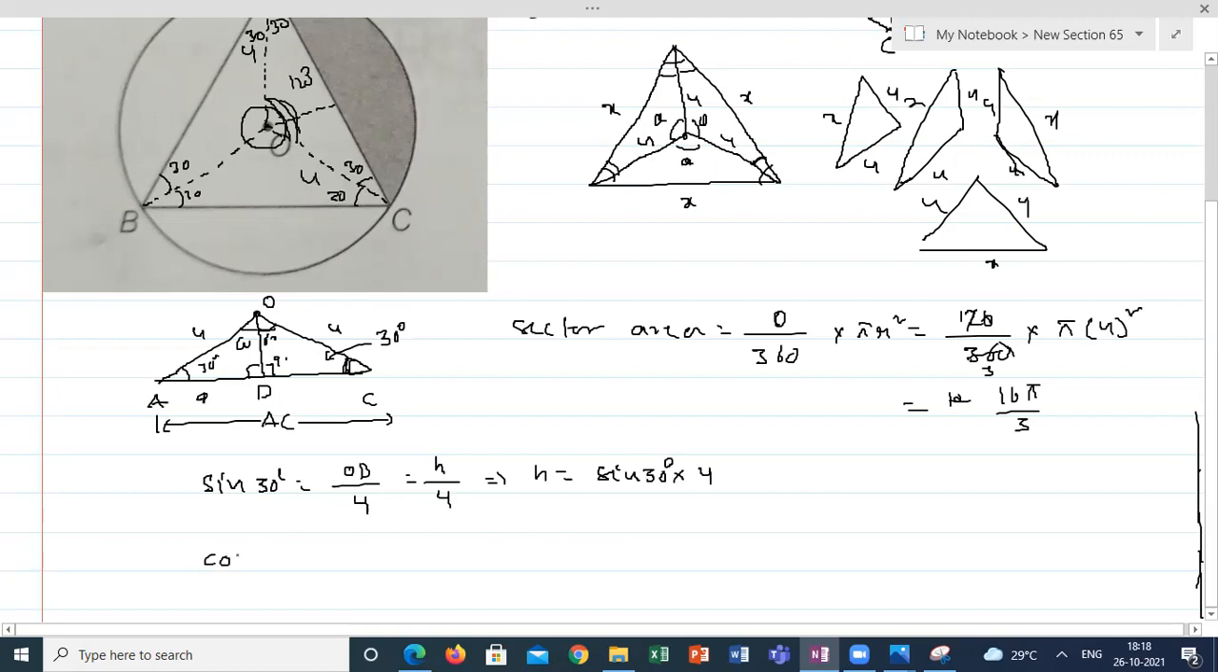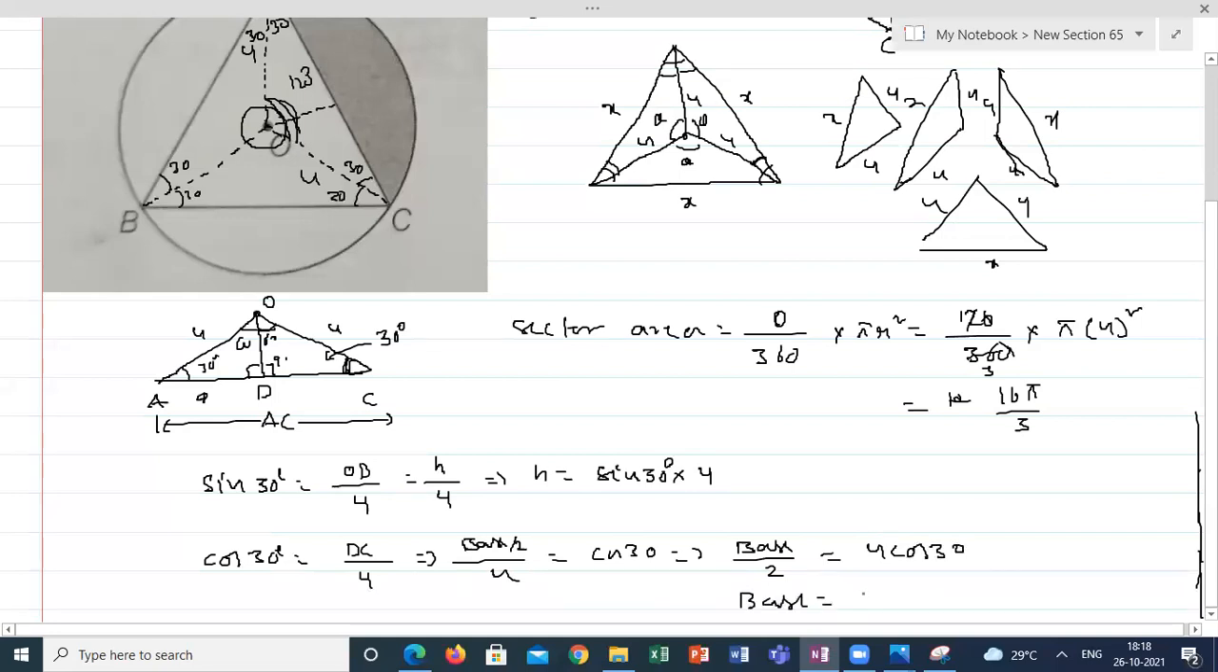Same as if I'm taking cos 30, adjacent side DC divided by hypotenuse 4. So base by 2, half of the base, divided by 4 is equal to cos 30. Half of the base will be equal to 4 cos 30. From here, the base value is equal to 8 cos 30.